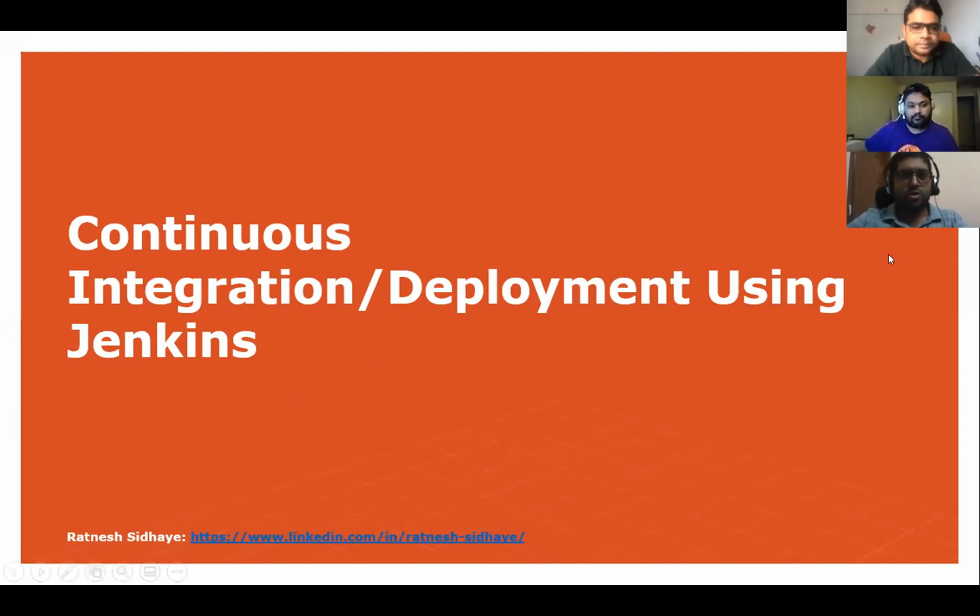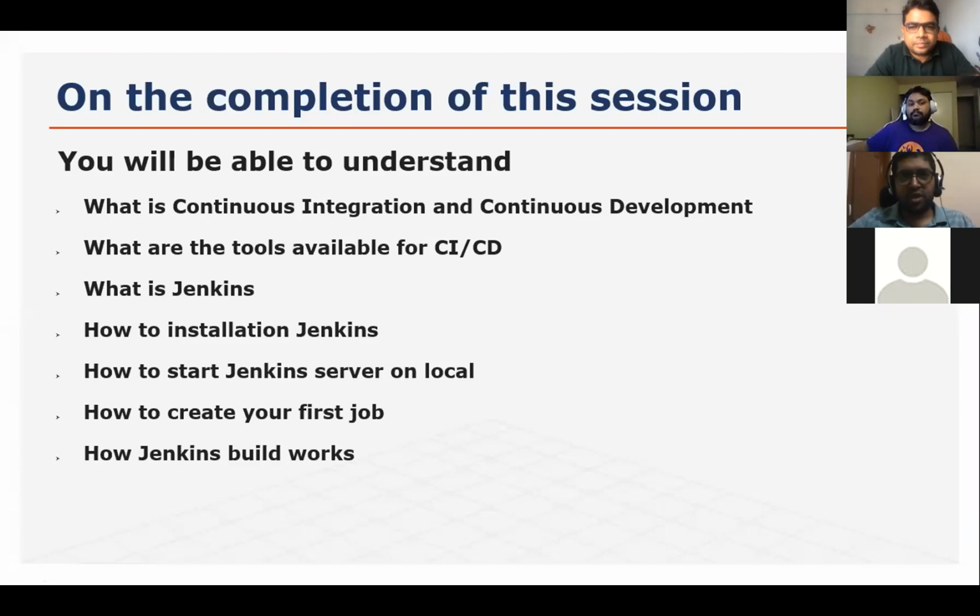Okay. So today we are discussing continuous integration and deployment, especially using Jenkins. First of all, we'll see what we are going to achieve during this session. At the end of this session, we'll know what is continuous integration and continuous development, and what are the tools available for CI/CD.